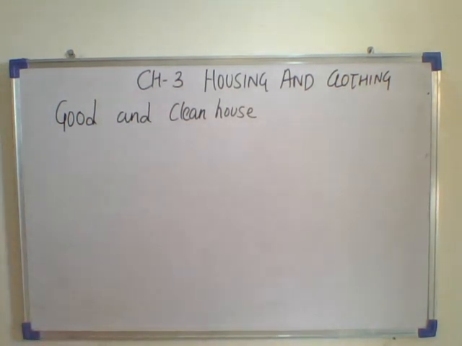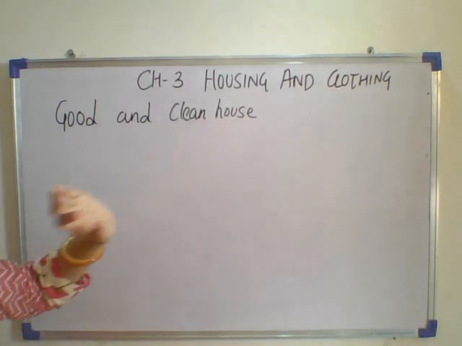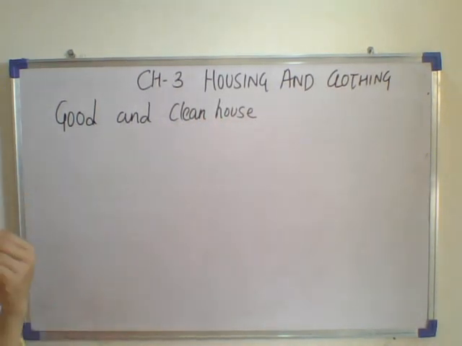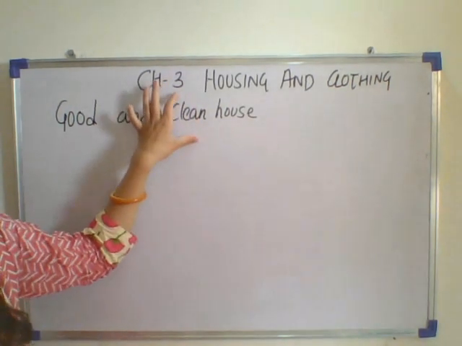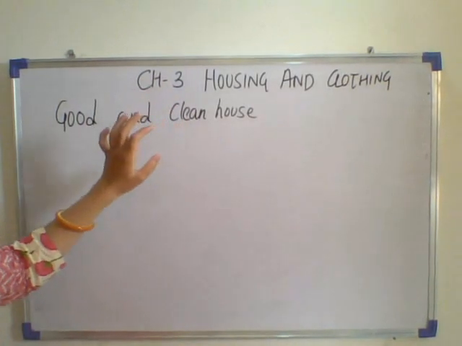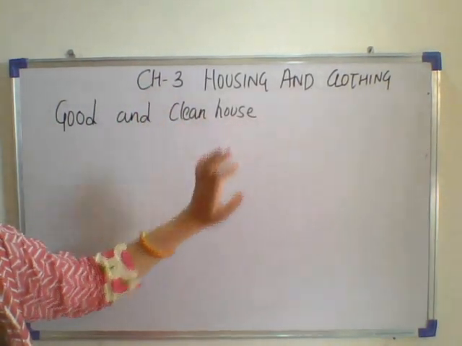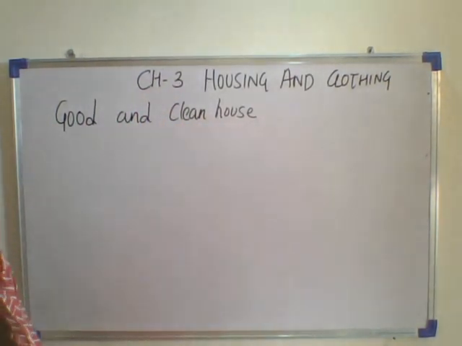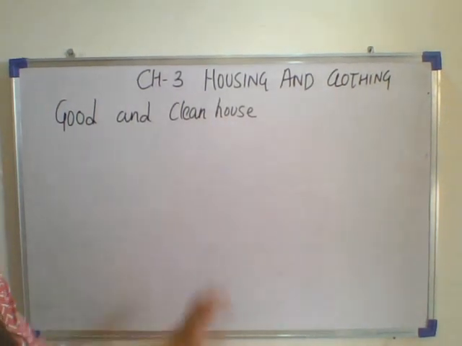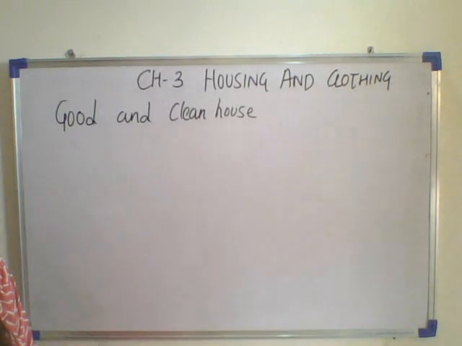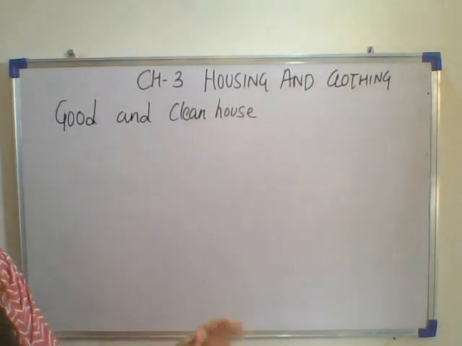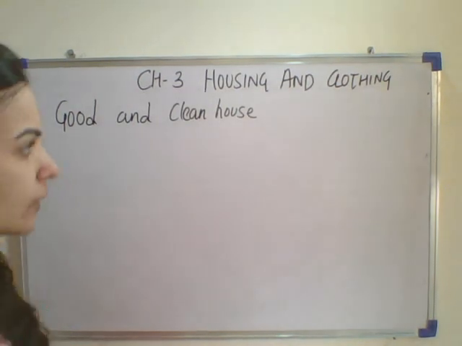Garbage should be thrown in the dustbin. You should not throw the garbage anywhere in your house. Toilets, bathrooms and wash basins should also be clean. So these are the ways we keep our house clean. Things should always be kept at their right place. Like your books, after reading you must keep your book properly in the bookshelf or in your bag. You must keep it in the right place.